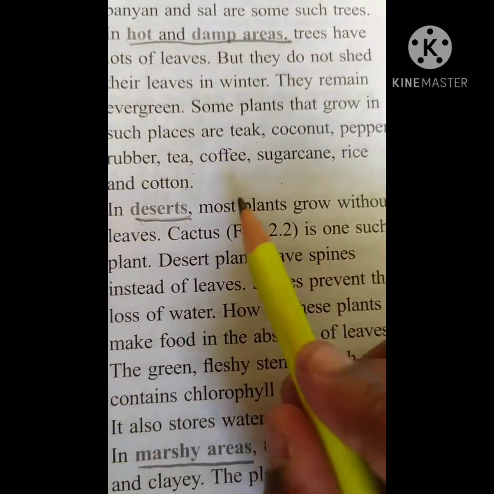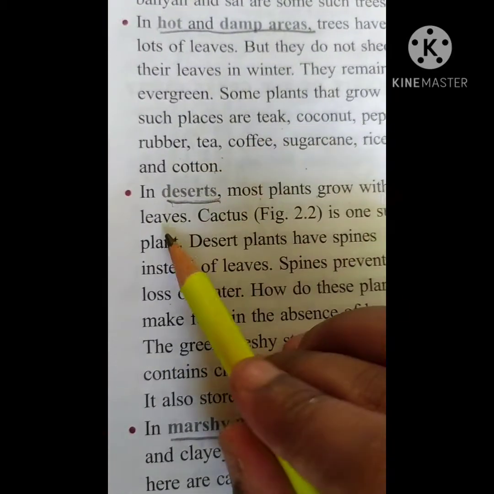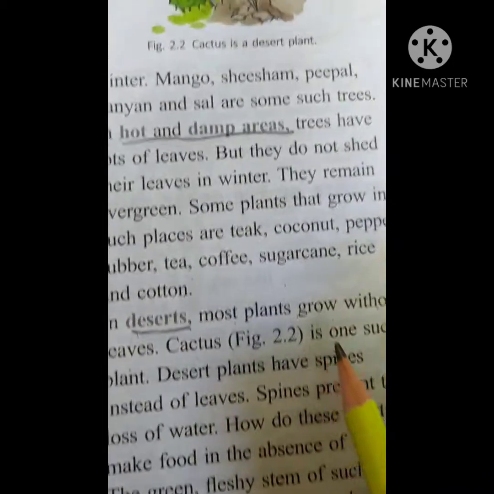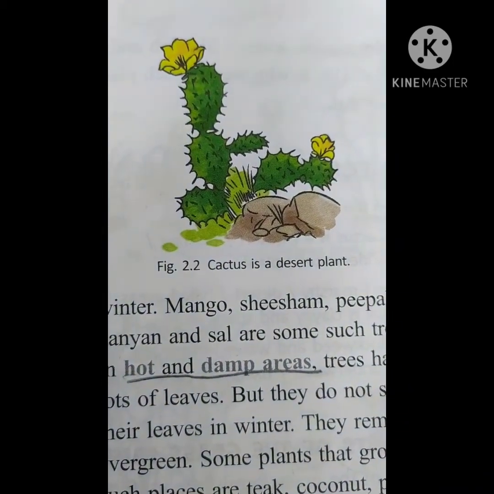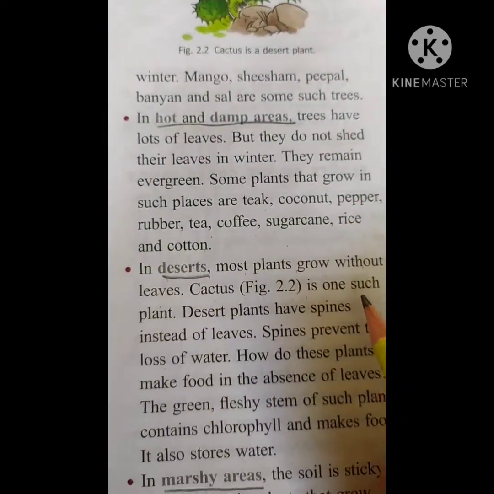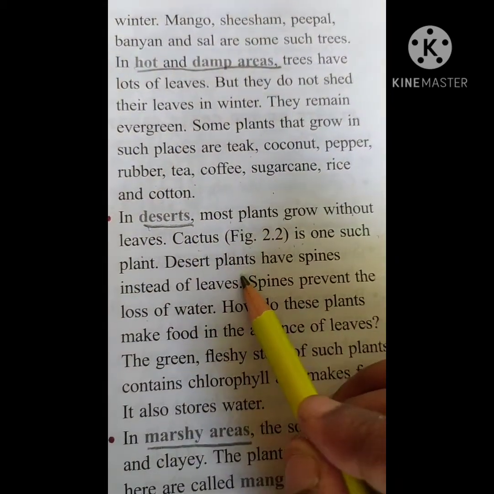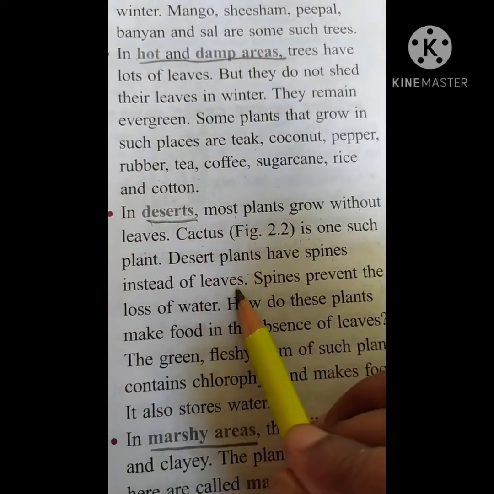In deserts, most plants grow without leaves. Cactus. This is figure 2.2. Where is the cactus? Here, figure 2.2. Yes. Next is one such plant. Desert plants have spines instead of leaves.